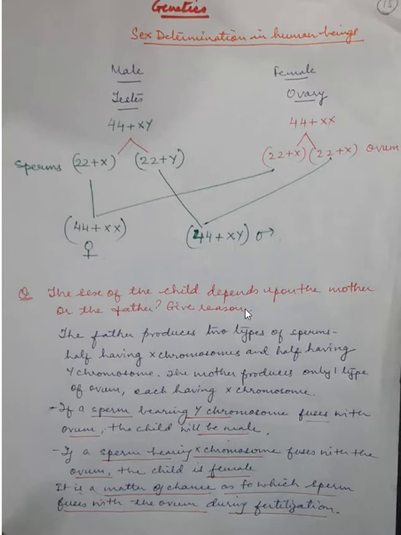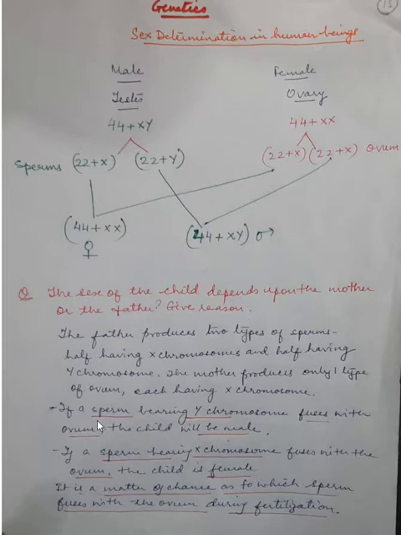Now here is one question related to this: the sex of the child depends upon the mother or father. Give reason. As I explained, the father produces two types of sperms, half having X chromosome and half having Y chromosome. The mother produces only one type of ovum, each having X chromosome. This I have written for you, you can copy it down, okay?